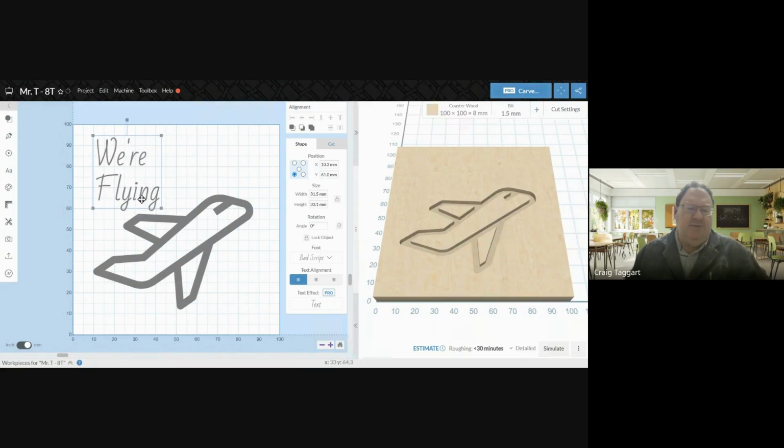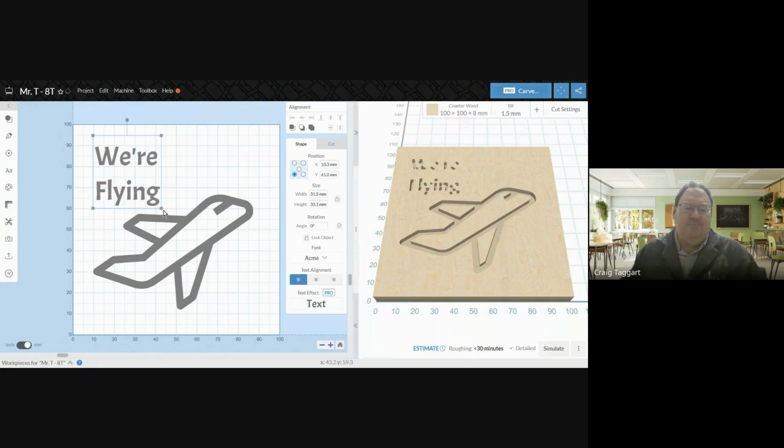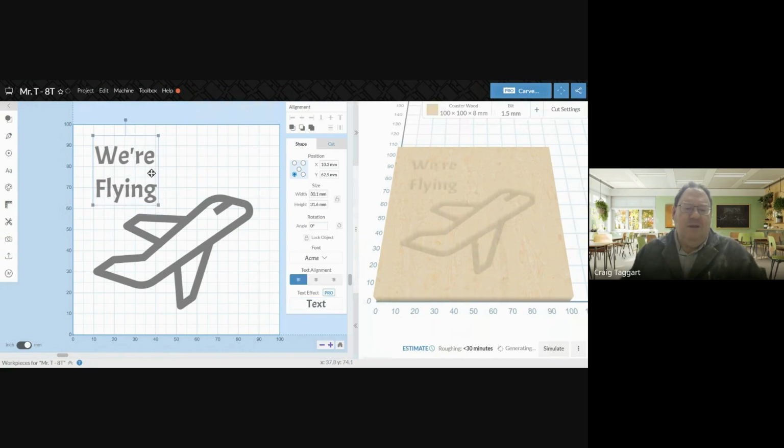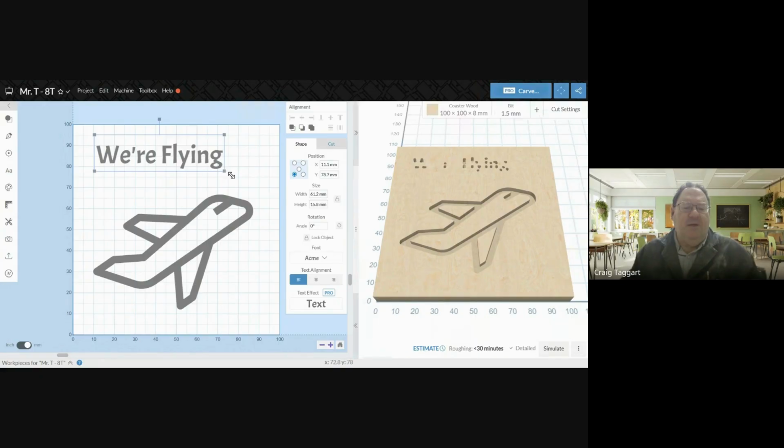So to do that, I can highlight everything. And I can change my font. Let's see, I'm just going to do Control A. I can change my font here, and I'm going to go with Acme. Okay, so Acme is here, and I want that in one line. Okay, so there is my font.